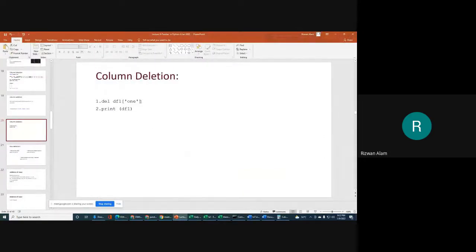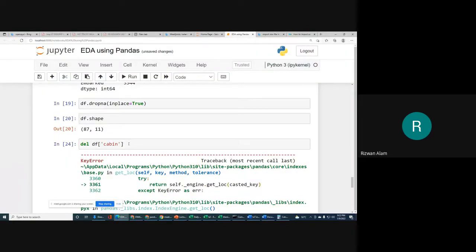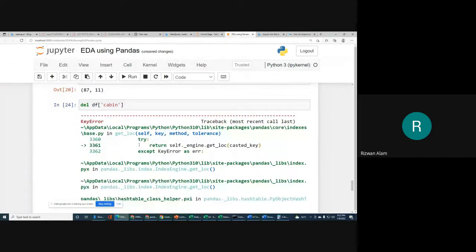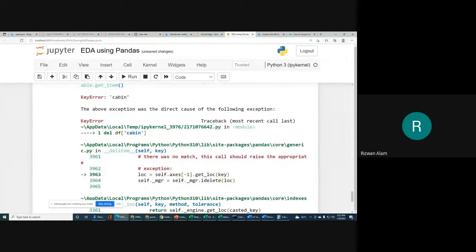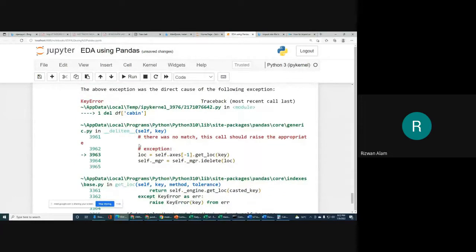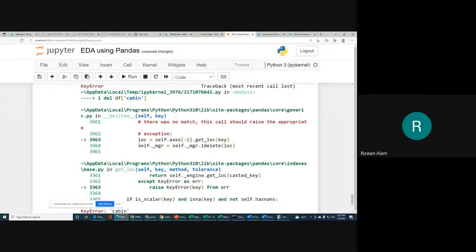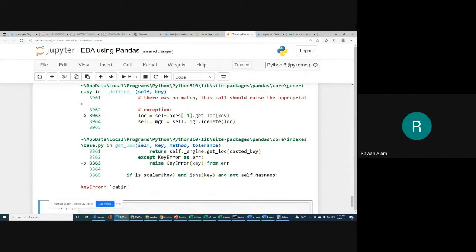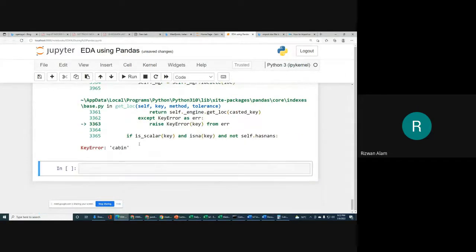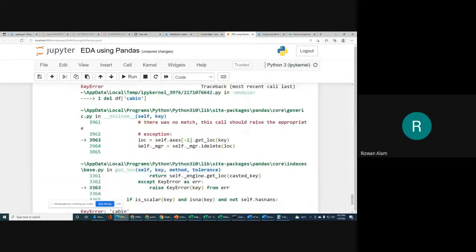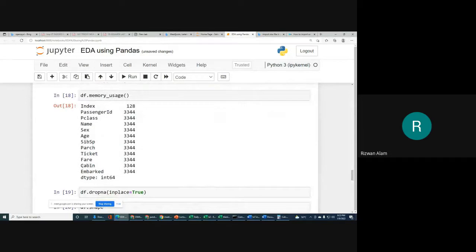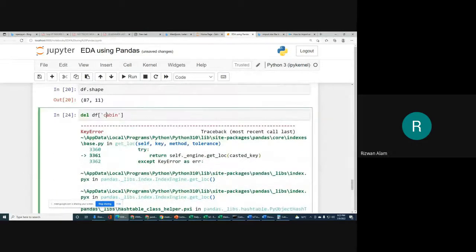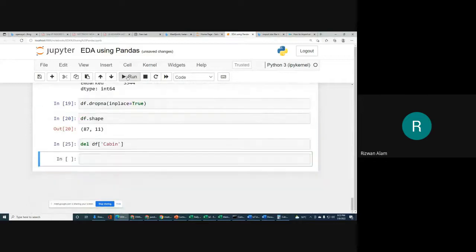So del df, we deleted this one, that's fine. And why are we getting an issue? Cabin is not there, it is telling. Okay, C should be capital. Okay, so C should be capital. Now you can check.